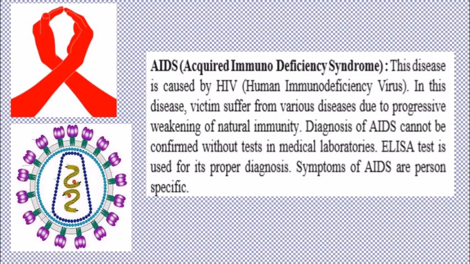That is, the body's immune system gets badly damaged because of this virus. AIDS can be diagnosed through medical testing. The ELISA test is used to diagnose AIDS. The virus can be transmitted through contact with infected blood or through reproductive fluids.